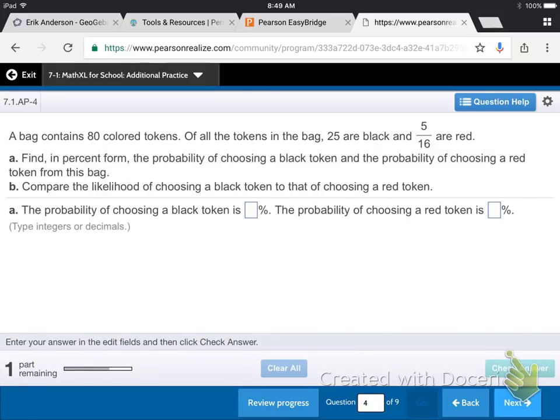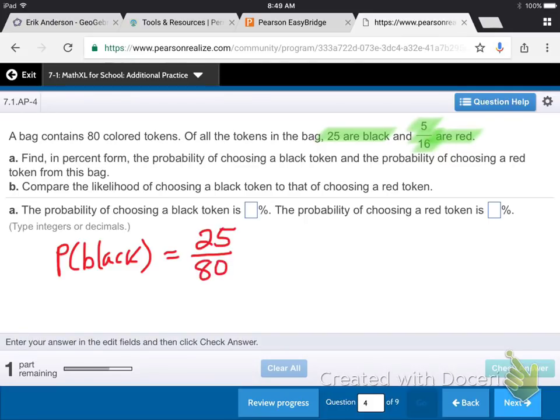It says a bag contains 80 colored tokens. Of all the tokens in the bag, 25 are black and 5 out of 16 are red. Then question A says, find in percent form the probability of choosing a black token and the probability of choosing a red token from this bag. So here we go. The probability of choosing black is 25 tokens out of 80 total, right?